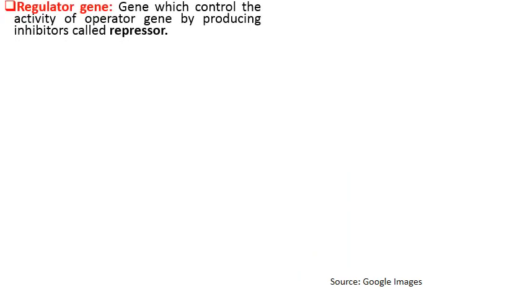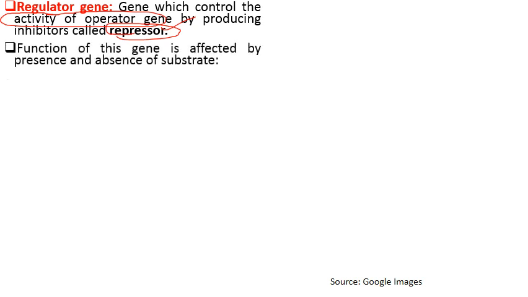Next, firstly, what is the regulator gene? This gene is involved in control of activity of the operator gene. The regulator gene controls the activity of the operator gene by producing a protein known as repressor, and it acts like an inhibitor. So the regulator gene codes for this inhibitor, which is called the repressor, and the function of this gene is affected by presence and absence of a substrate. For example, we have lactose as a substrate. The presence and absence of lactose affects this repressor.